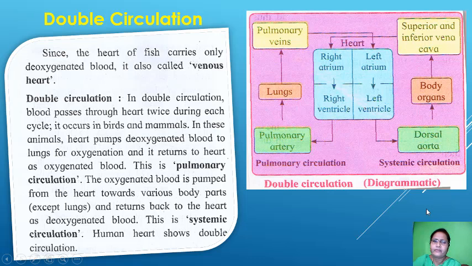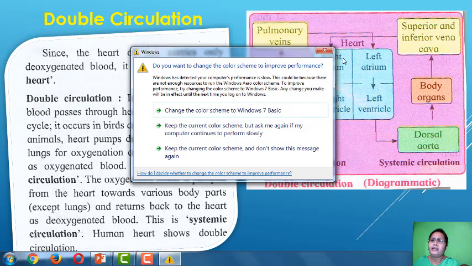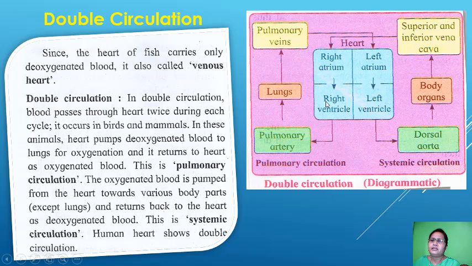Then the next one is the double circulation. Here you can see the heart, this square, where the left and right atria are present, and then the left and right ventricles. From this heart the blood flows twice throughout the body, so it is called a double circulation. Since the heart of fishes carries only deoxygenated blood, it is also called a venous heart. In double circulation, blood passes through the heart twice during each cycle. It occurs in the birds and the mammals.